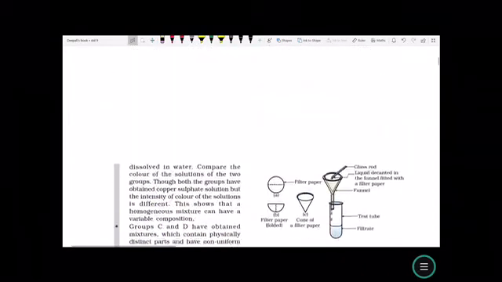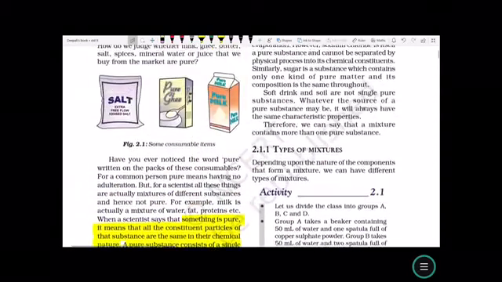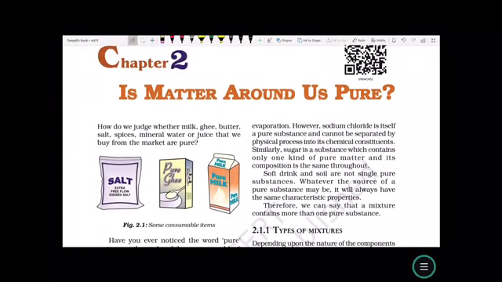I hope this concept is clear. Let us quickly recap what we studied. That is, is matter around us pure? What is matter? The particles around us are termed as matter.